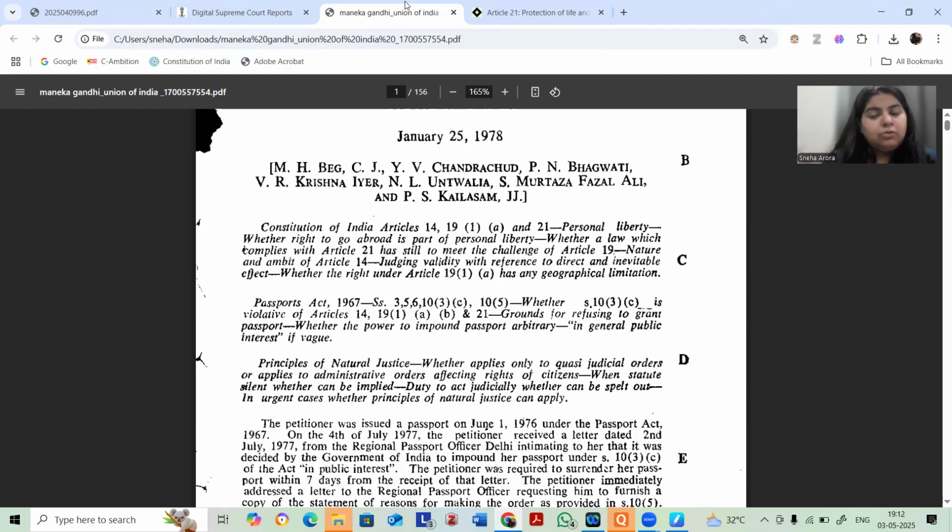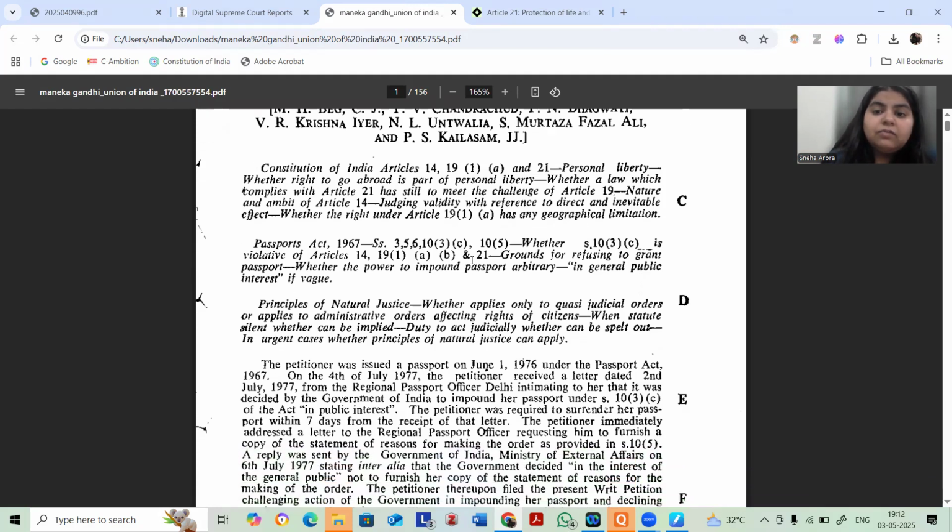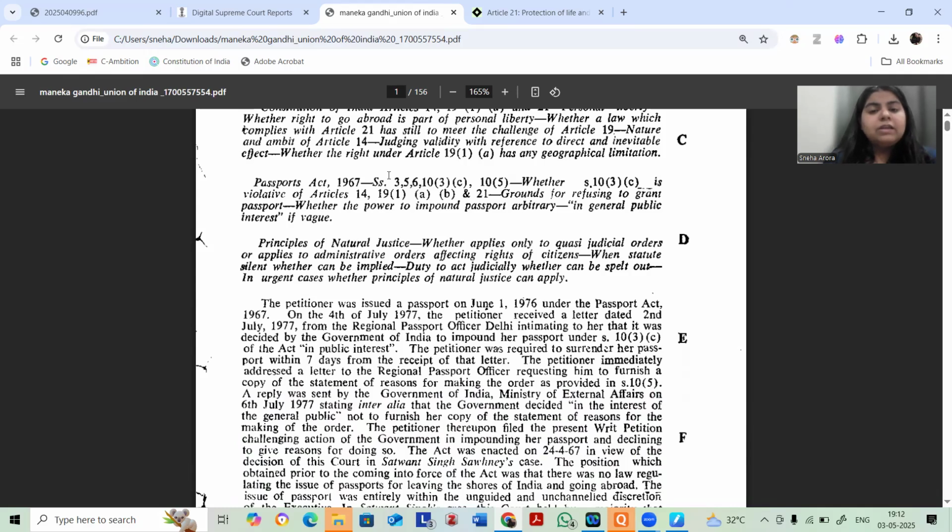And if you are not doing so, that exercise of Section 10 in the Passports Act is violative of Article 21. So here the Supreme Court, now why judicial rewriting? Because the judiciary is reading due process into procedure established by law on its own. So here we do notice that there is judicial activism.